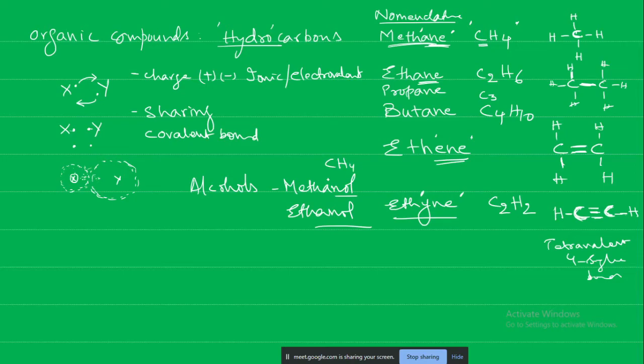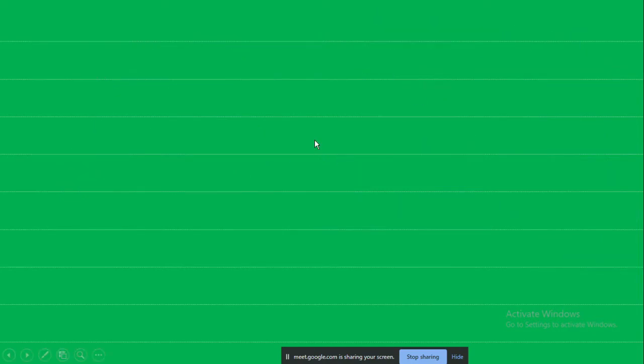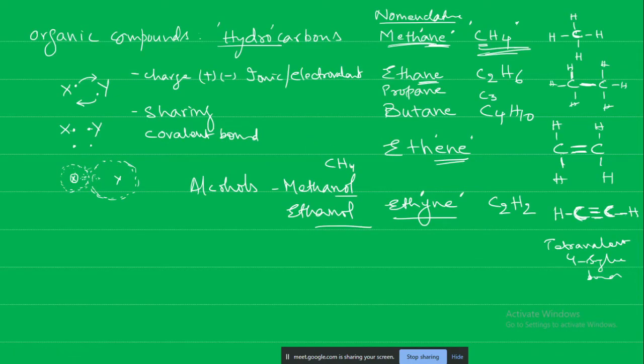CH4 is methane. Here we have written CH4, methane. If you are replacing one hydrogen in this methane with an OH group, I will write more clearly here. CH4 is methane. I am replacing one hydrogen with an OH group. Then what does it become? OH is the alcohol group. It becomes methanol. One carbon, methanol. Okay, methanol is toxic.